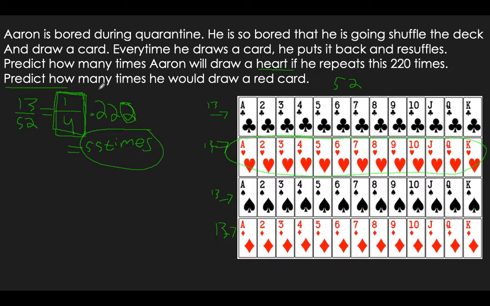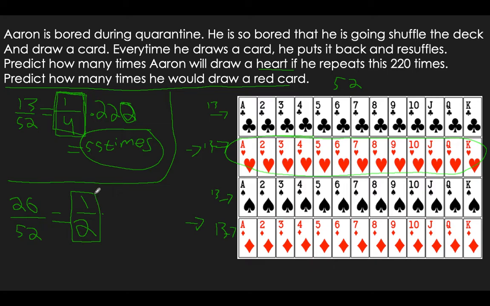Predict how many times he'll get a red card. Well, there's 13 hearts and there's 13 diamonds. So there's 26 favorable outcomes. And again, there's 52 in the total deck. Which, if you think about it, the reds make up half the cards. And this fraction simplifies to 1/2. Well, then that's the probability of getting a red card with 1 pick. You have to do that 220 times. So you get 110 times.